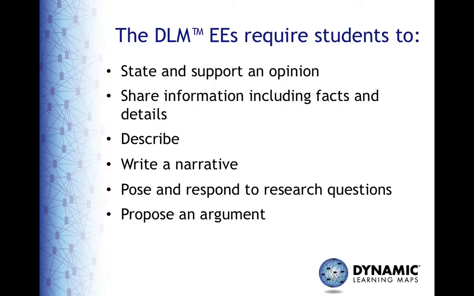There is a range of writing purposes defined by the DLM essential elements. In addition to these, students may write to express their thoughts and feelings in a personal journal, or they could communicate with others by writing emails, cards, notes, or letters. Other writing purposes include producing captions for pictures or textuals, or creating signs or posters. Students may also write their own book or poem based on a real or imagined experience, or write to express an opinion or propose an argument.